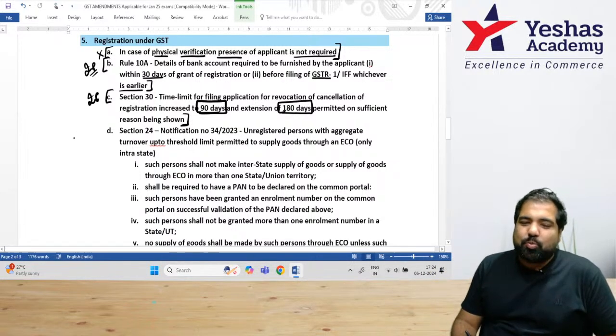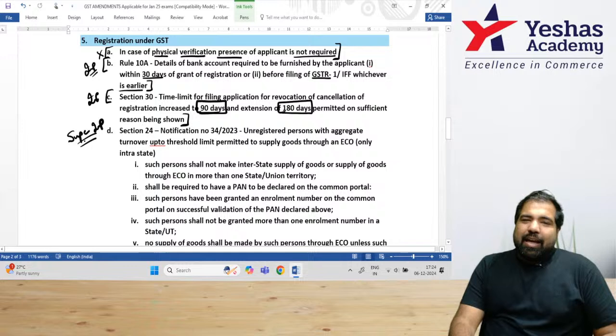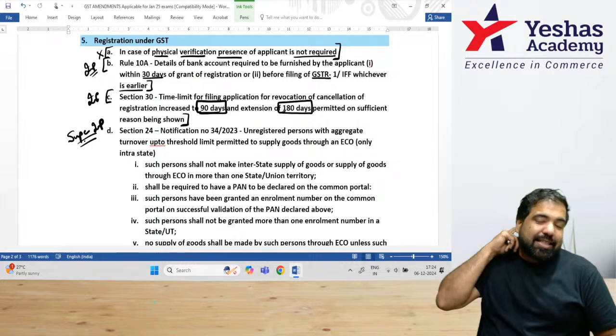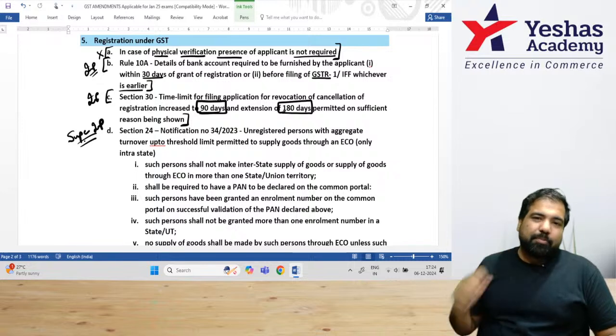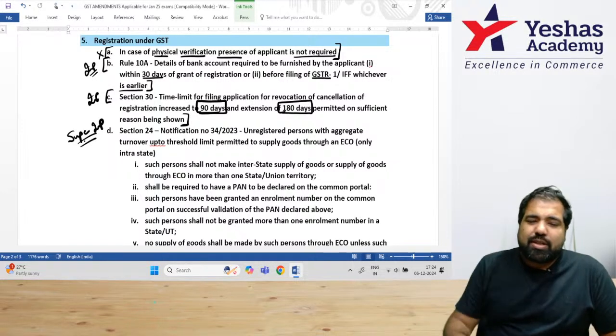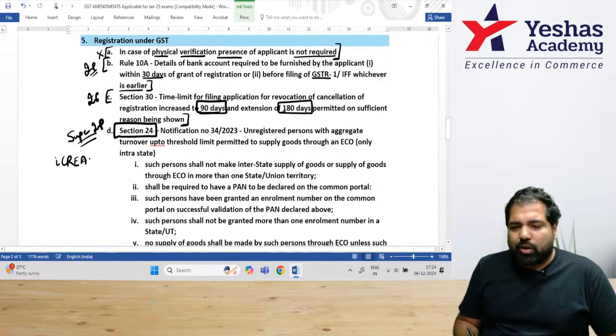Next one is super, super, super important, guys. Extra attention on this one. Guys, this t-shirt, let's say I manufacture these t-shirts and I sell them on Myntra, Flipkart, etc. Earlier, if you remember, there was a section called Section 24. And in that, there's a shortcut called I creation if you've been my student. If you've not, I'll tell you what this shortcut is.